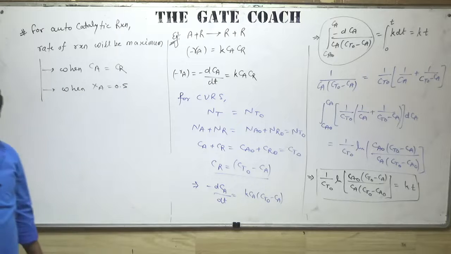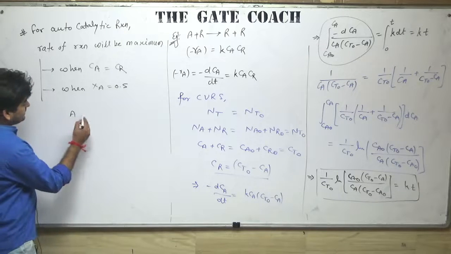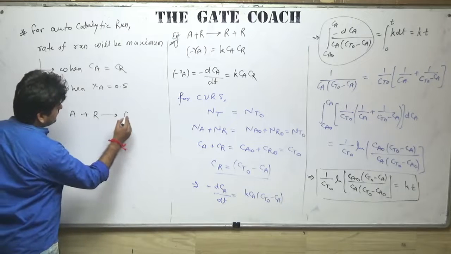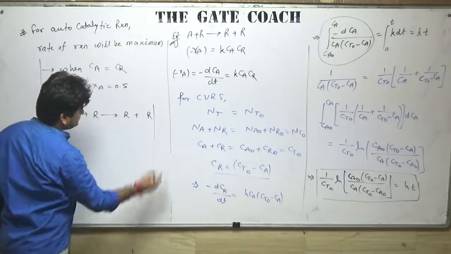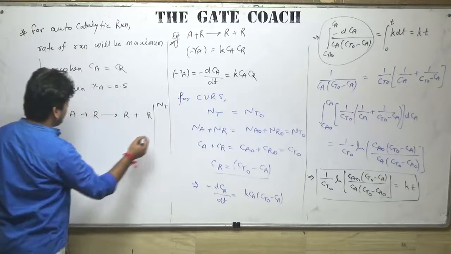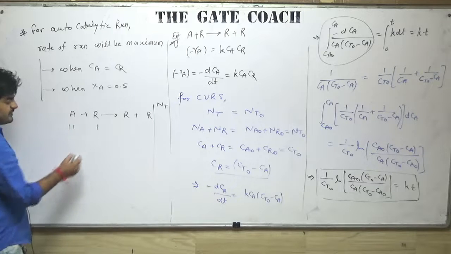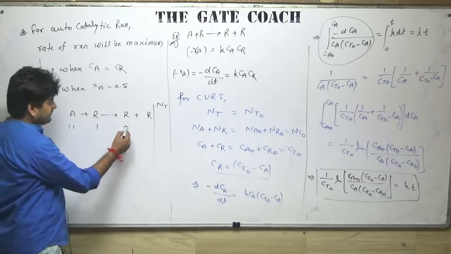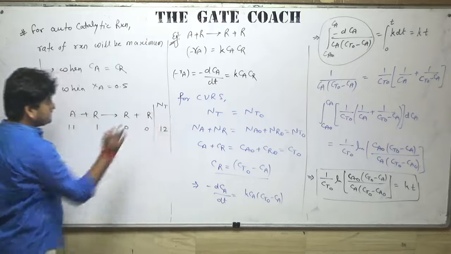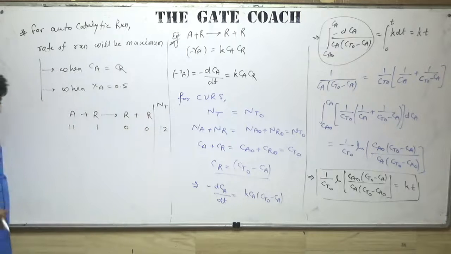You can understand this with a very simple example. Suppose I have a reaction A plus R gives R plus R. Let's say initially I am sending 11 moles of A and 1 mole of R, so total moles are 12 initially.